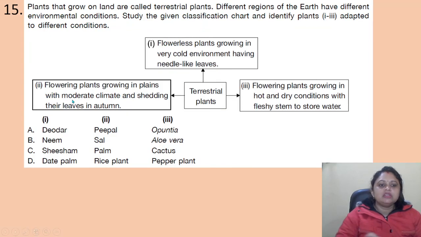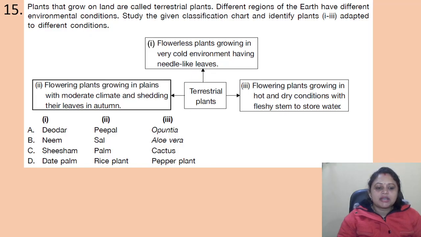Coming to the next question. Plants that grow on land are called terrestrial plants. Different regions of the earth have different environmental conditions. Study the given classification chart and identify plants 1 to 3 adapted to different conditions. So part 1, flowerless plants growing in very cold environment having needle-like leaves. Okay. That is the part 2, flowering plants growing in plains with moderate climate and shedding their leaves in autumn. Part 3, flowering plants growing in hot and dry condition with flaky stem to store water.